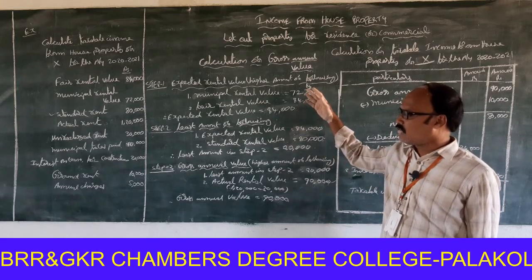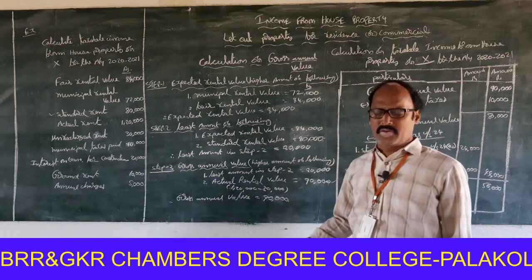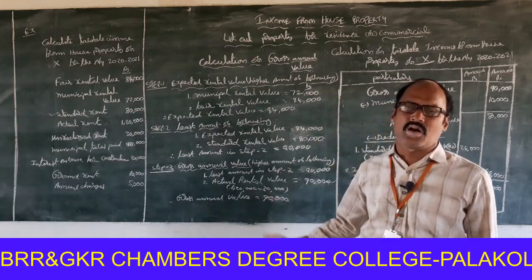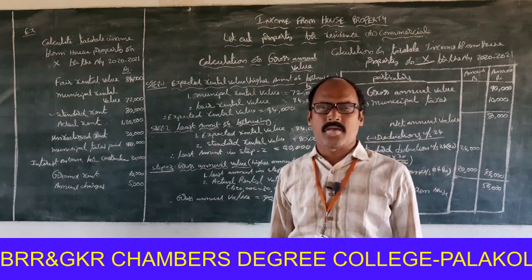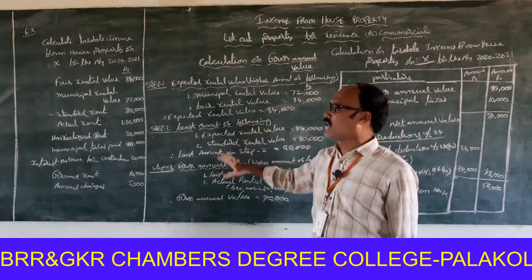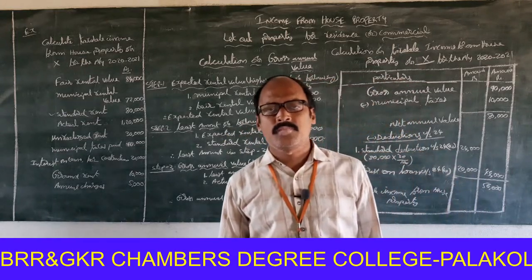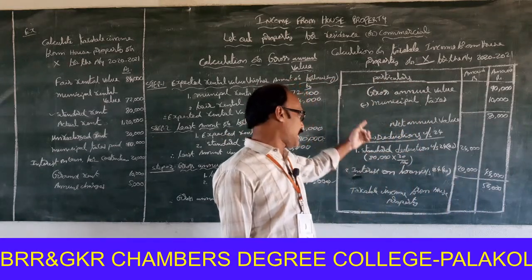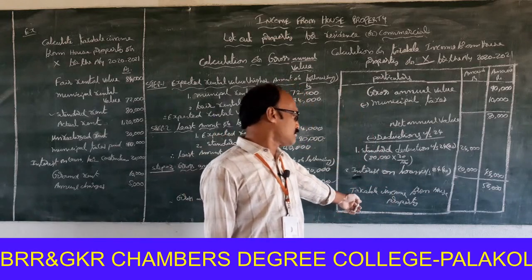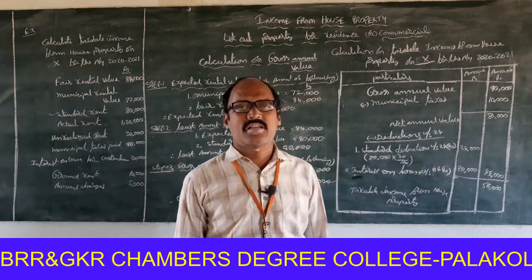So this is the procedure whenever standard rental value is available in the problem. This is one of the examples for when standard rental value is available in the problem. In that case, we have to calculate taxable income from house property. Okay, like this. Thank you.